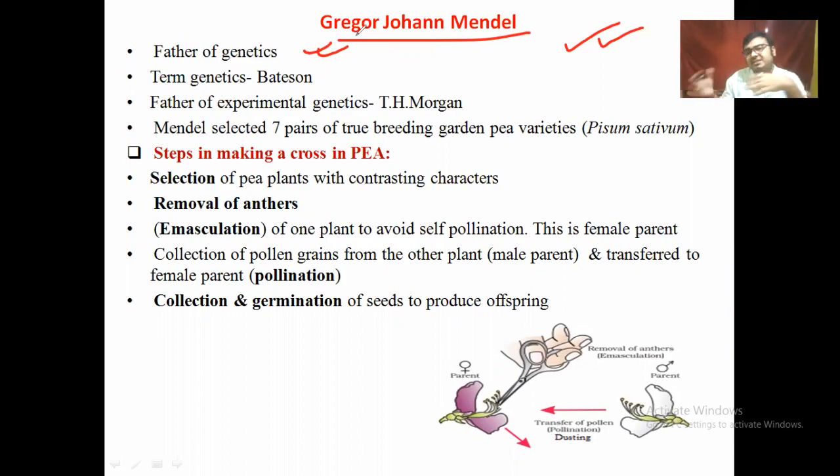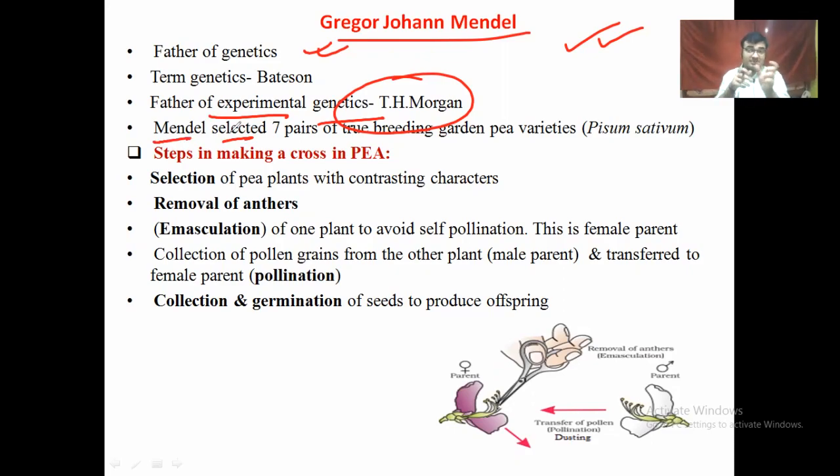So by this kind of unnecessary confusion, he was recognized by the scientific panel only 16 years after his death. It's very unfortunate for us. And then the father of experimental genetics, which mainly focuses on the linked gene condition, is Thomas Hunt Morgan.